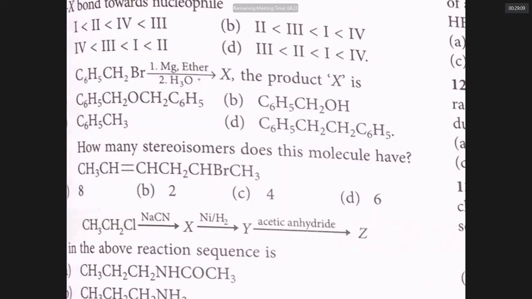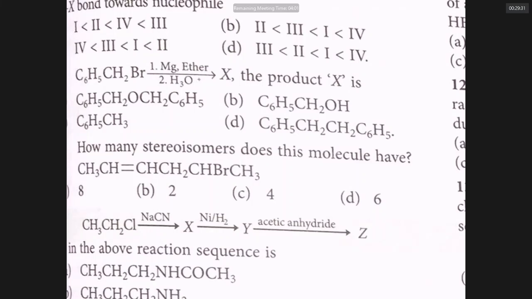It means you are getting an amine. The Y is propanamine. The X is propanenitrile. Notice Cl is replaced by CN, and then CN becomes CH2NH2. So propanenitrile became propanamine.